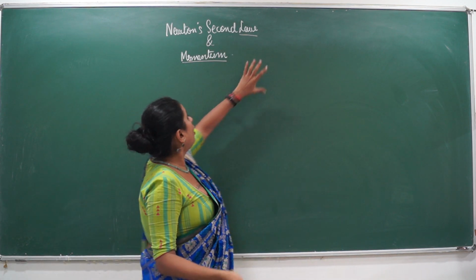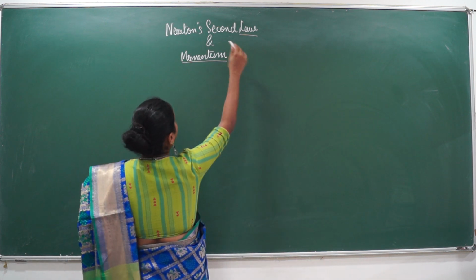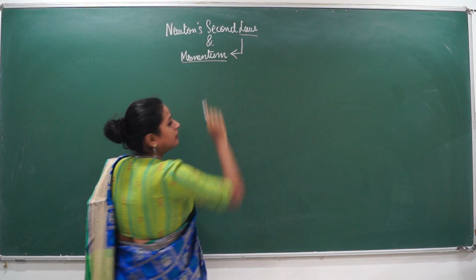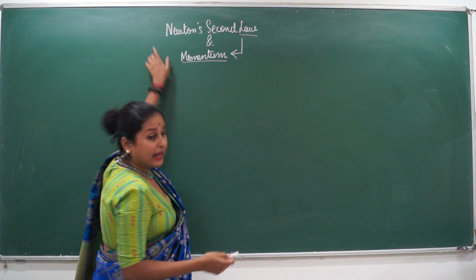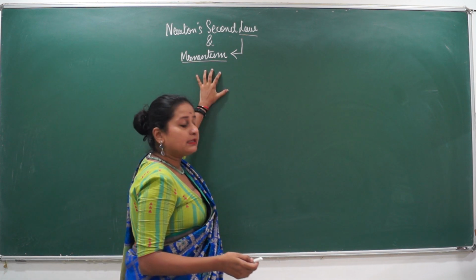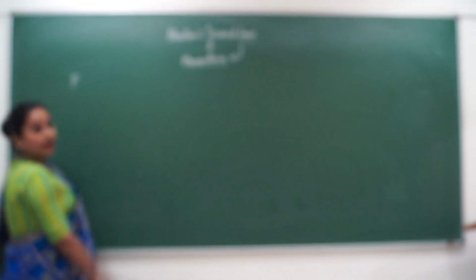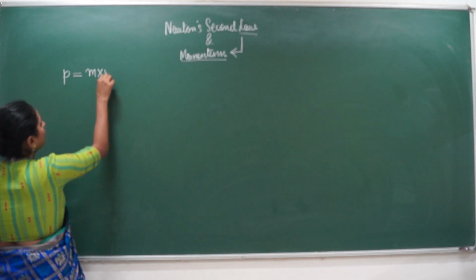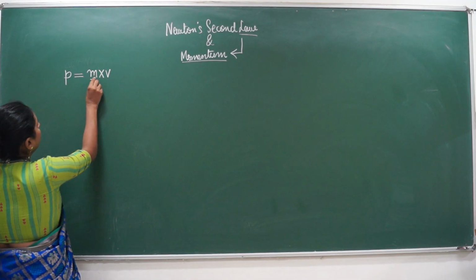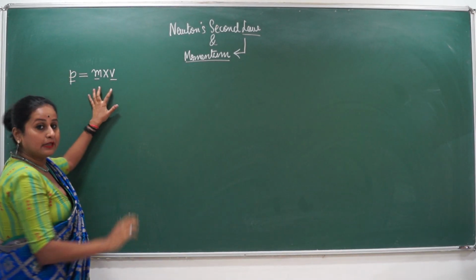For it to become a law, it has to follow a certain rule. For it to become a law, it definitely is related to some or the other concept. So Newton's second law is derived from the basic idea of momentum. Now what is momentum? Momentum is represented by small p. Momentum is the product of mass and velocity. M is for mass, V is for velocity, and P is momentum.